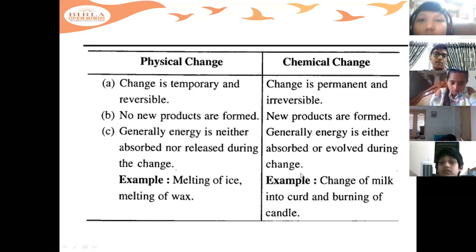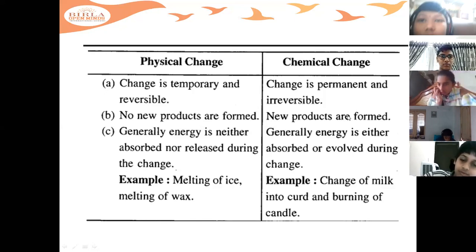Okay, there is a big difference between neither and either. Don't get confused. Here, energy is not absorbed or released because it is happening physically. But in chemical reactions, they will either absorb the energy, or in some reactions they will evolve, they will release the energy. Okay, they'll do both the things.